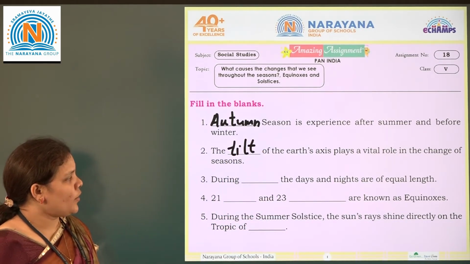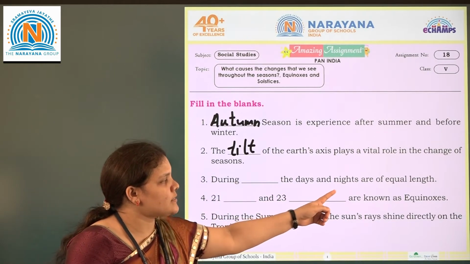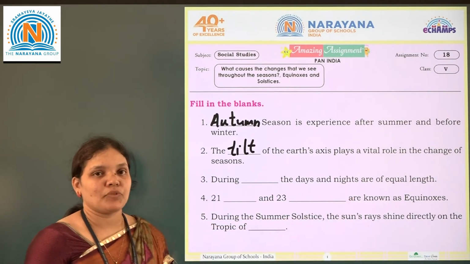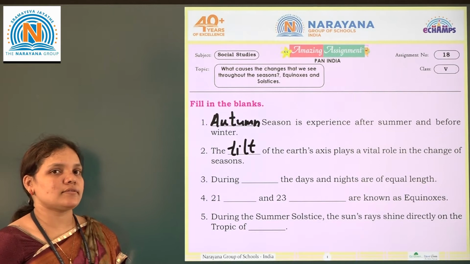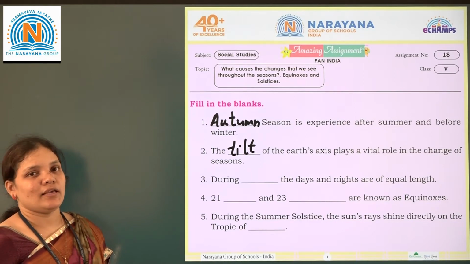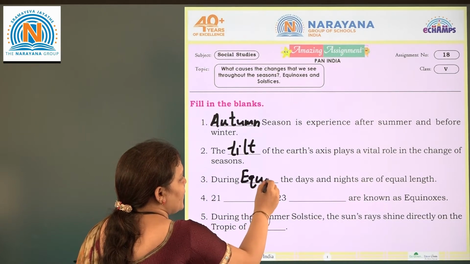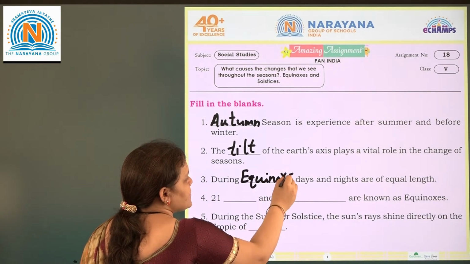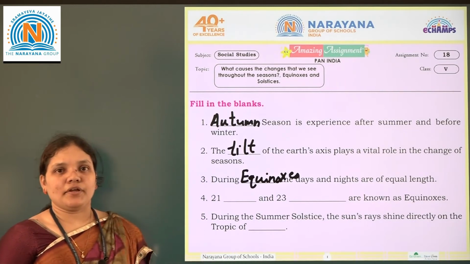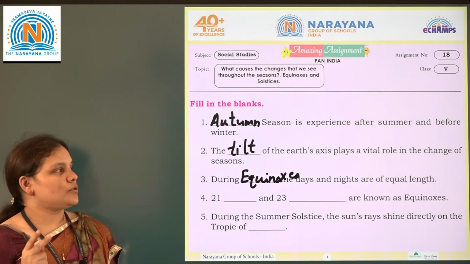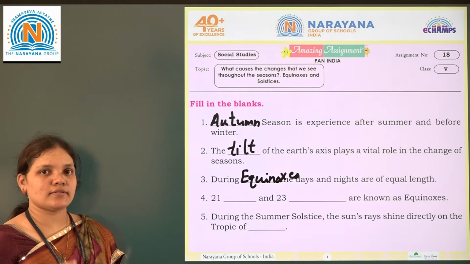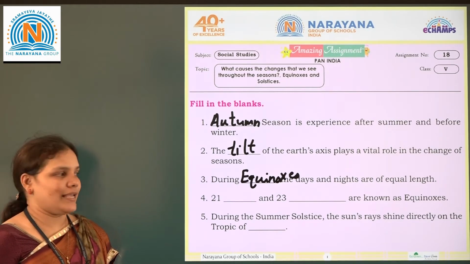Next, the third one: during the dash, days and nights are equal in length. Here, during the equinoxes the days and nights will be equal in length. In every year, 2 days will be there during the equinoxes, and the days and nights will be equal.